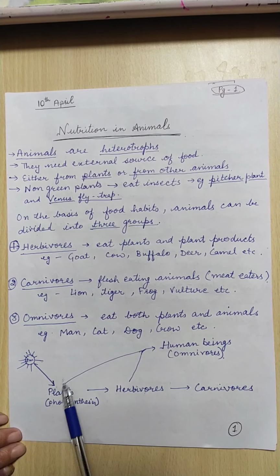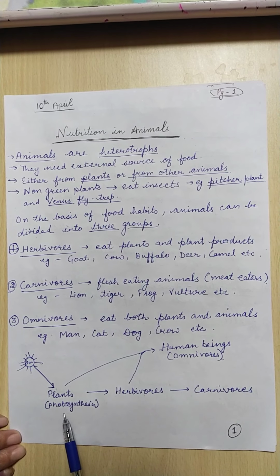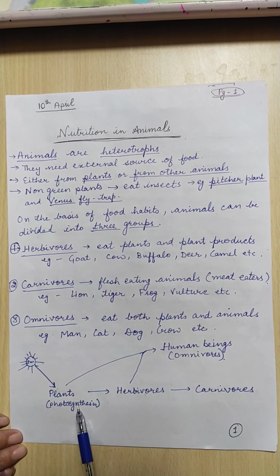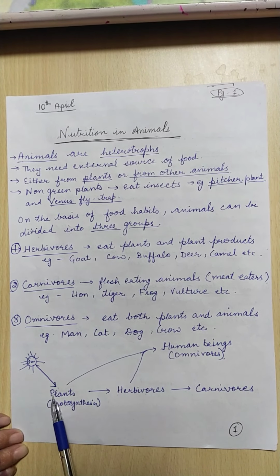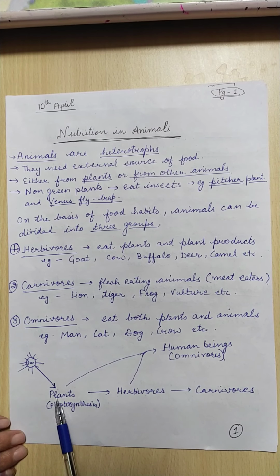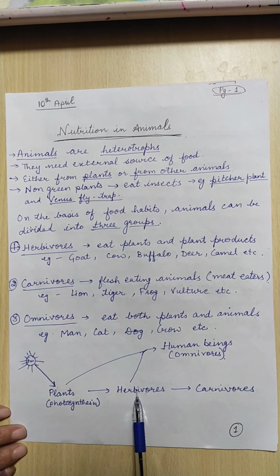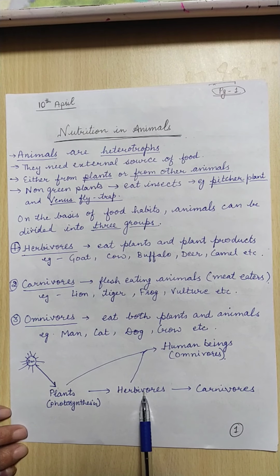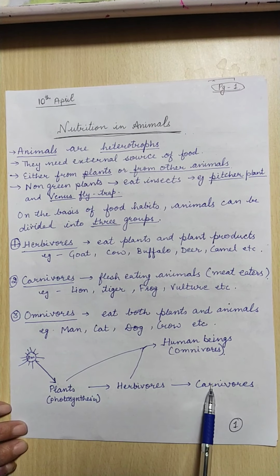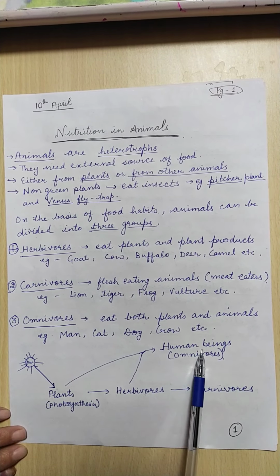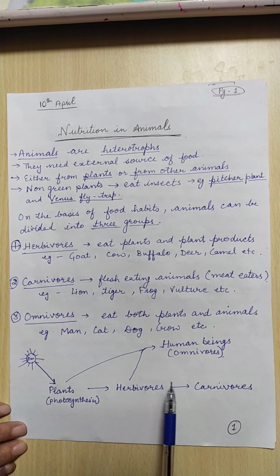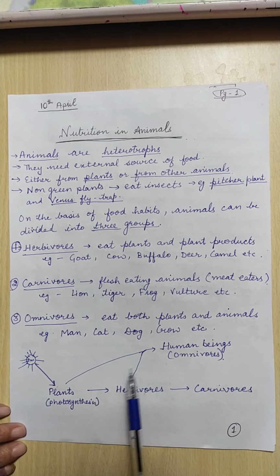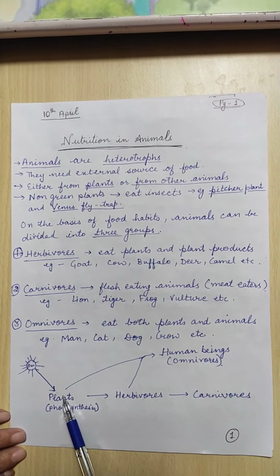We all know, beta, that plants are capable of synthesizing food by obtaining energy from the sun, and this energy is transferred to the herbivores, and furthermore the energy is transferred to carnivores as well as to the omnivores. So herbivores obtain energy from plants, carnivores obtain energy from other animals, and omnivores obtain energy from plants and animals.